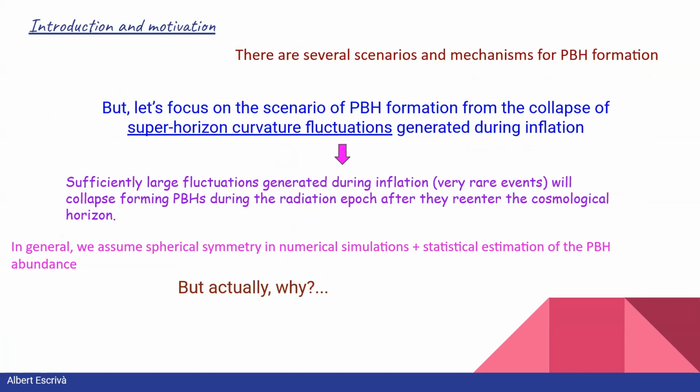There are actually several scenarios and mechanisms for the formation of primordial black holes, but let's focus on the most standard one, which is the collapse of superhorizon curvature fluctuations generated during inflation. These fluctuations can collapse forming black holes during the radiation epoch after they re-enter the cosmological horizon, if they are sufficiently strong. In general, we always assume spherical symmetry when we do numerical simulations and when we statistically estimate the mass function and the PBH production, but actually why?